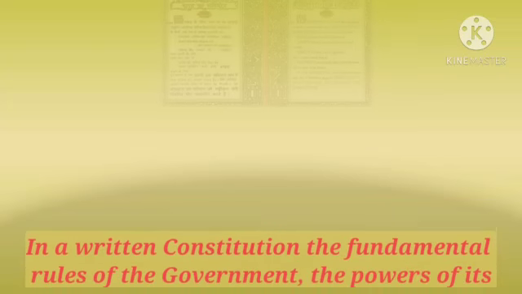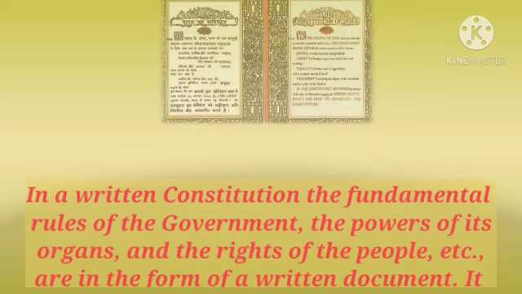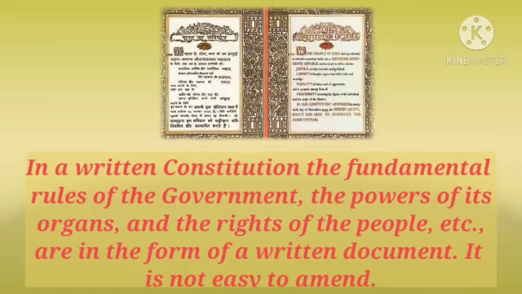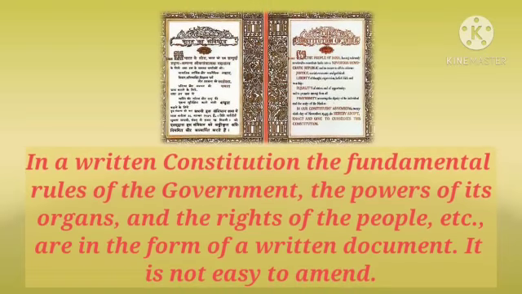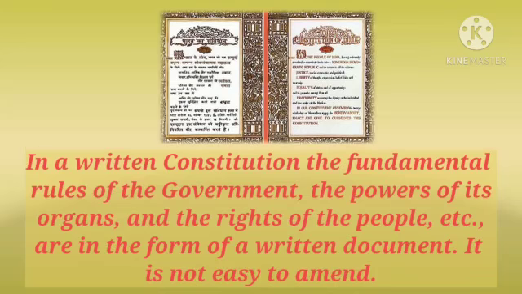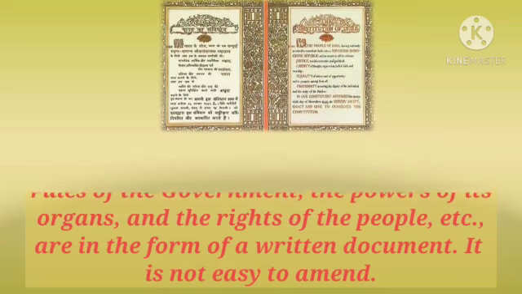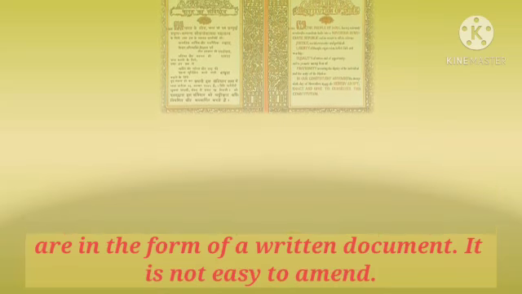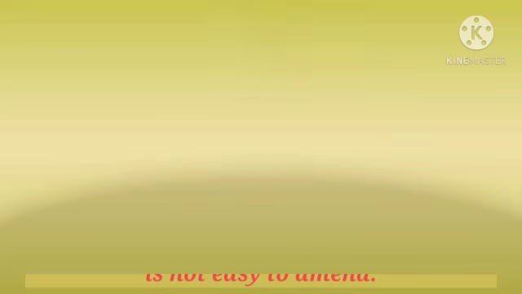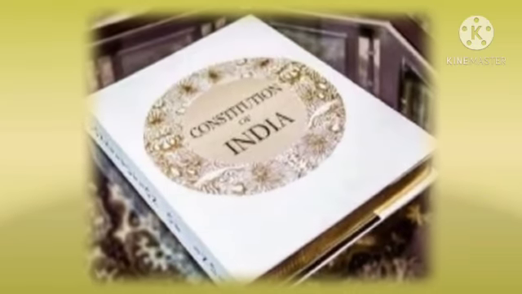In a written constitution, the fundamental rules of the government, the powers of its organs, and the rights of the people, etc., are in the form of a written document. It is not easy to amend. Amend means to change something in order to make it better. Usually, federal governments have a written constitution. For example, India has a written constitution.